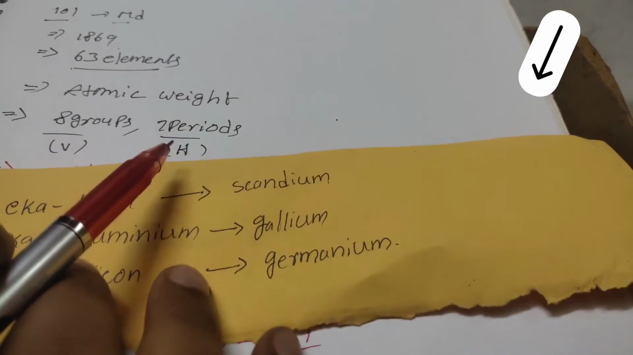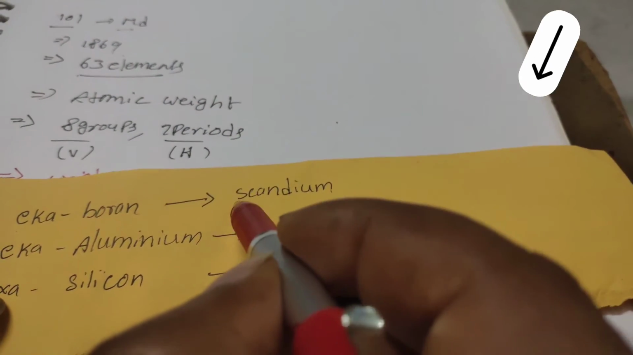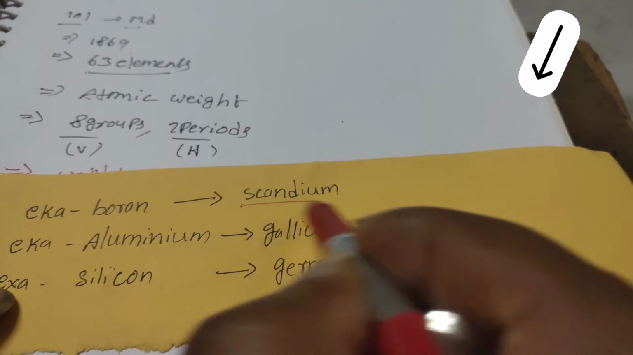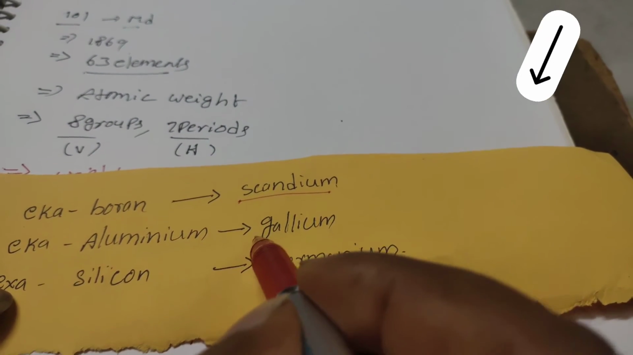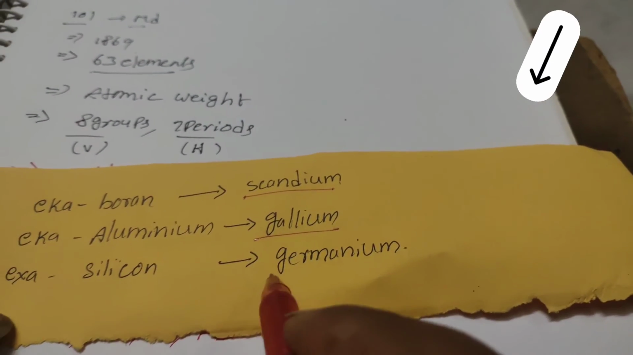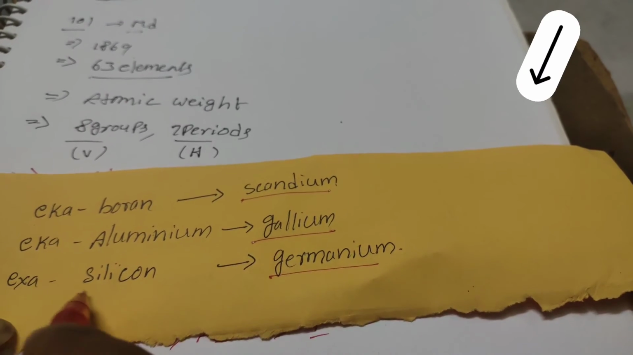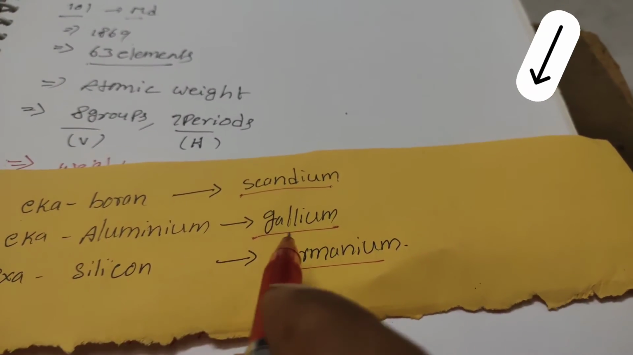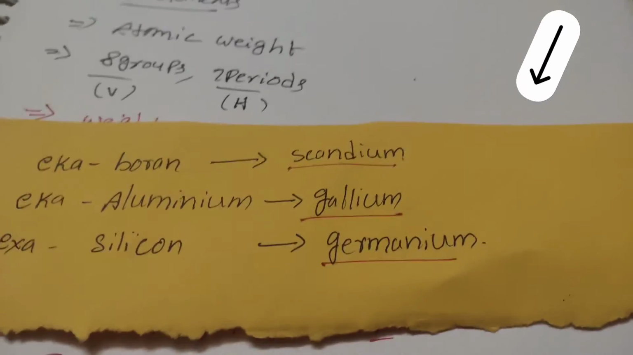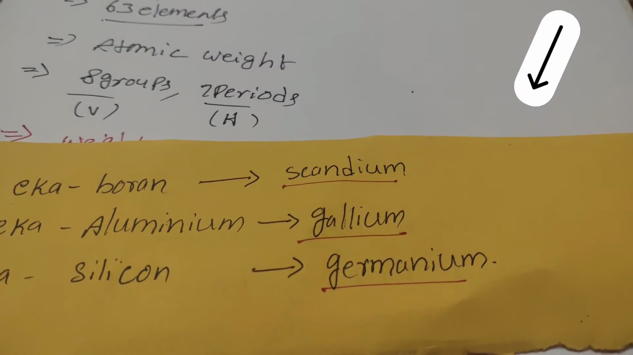And in the upcoming days, after many years, eka boron was named scandium, eka aluminum was named gallium, and eka silicon is germanium. Eka boron is scandium, eka aluminum is gallium, eka silicon is germanium. It is one of the achievements of the Mendeleev periodic table. Next one is the correction of atomic weights.